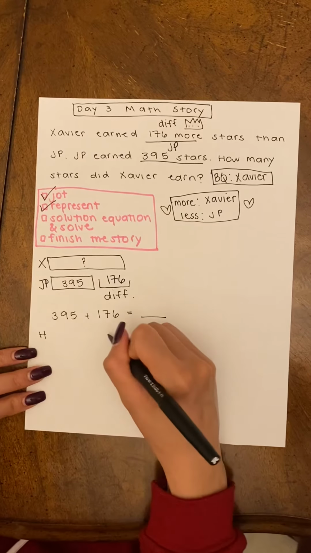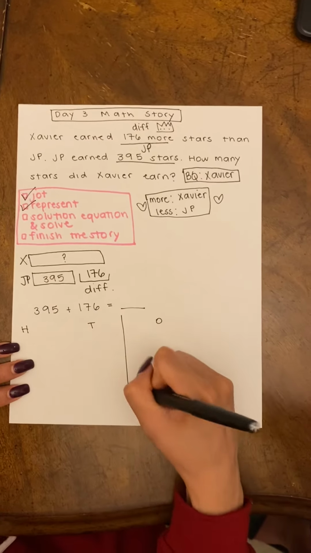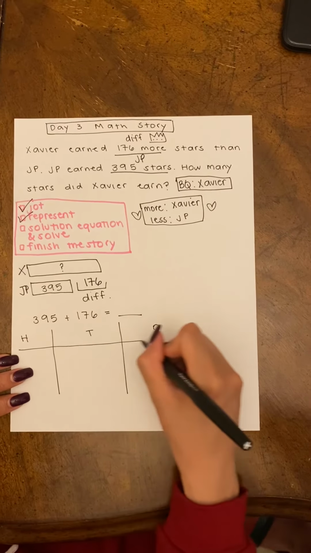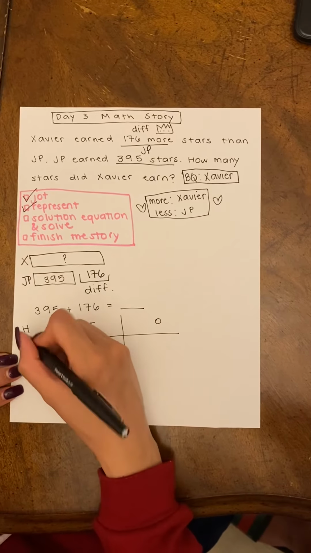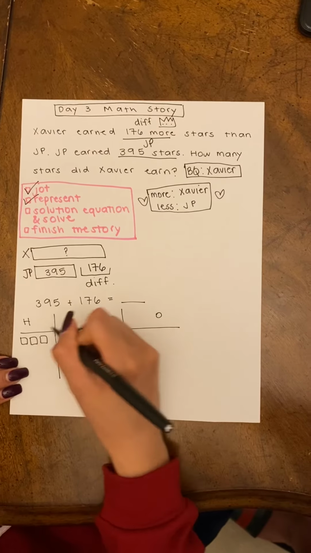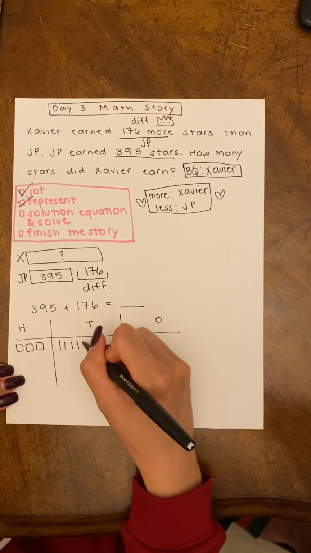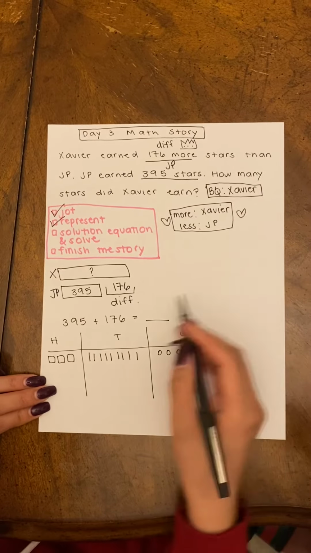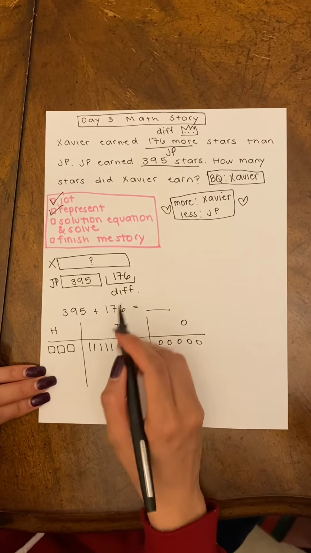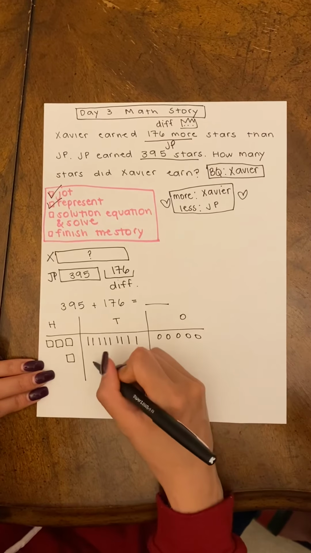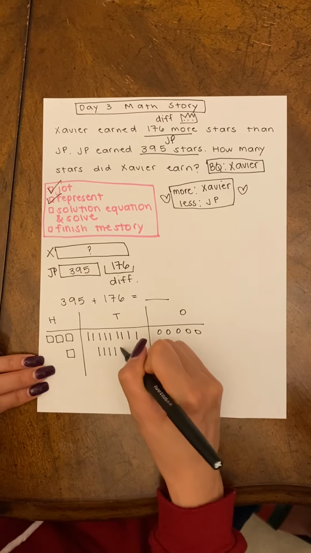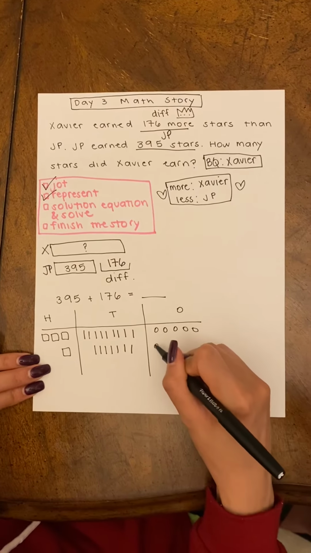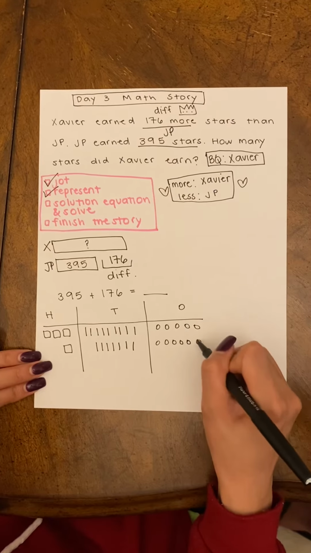I'm going to solve using flat sticks and dots, so I'm going to show my hundreds, tens, and ones chart. I'm going to show the first number with 3 hundreds, 9 tens, and 5 ones. And now I'm going to show the second number on the bottom by showing 1 hundred, 7 tens, and 6 ones.